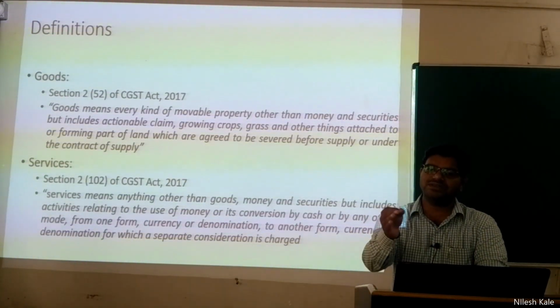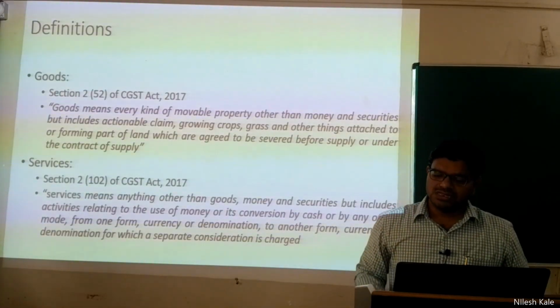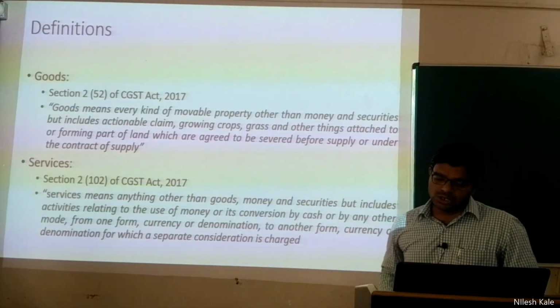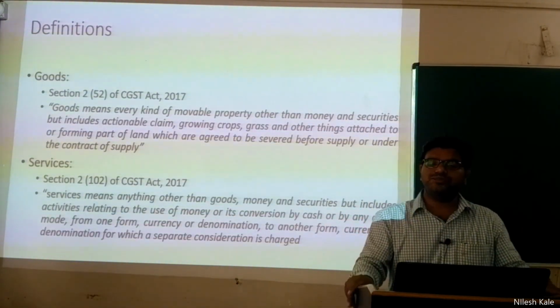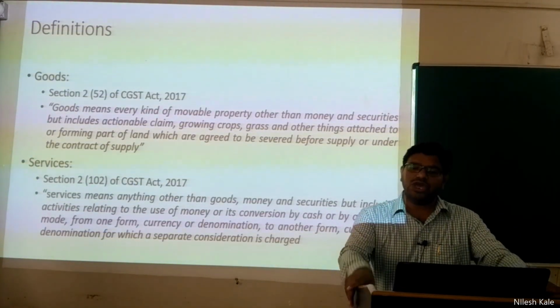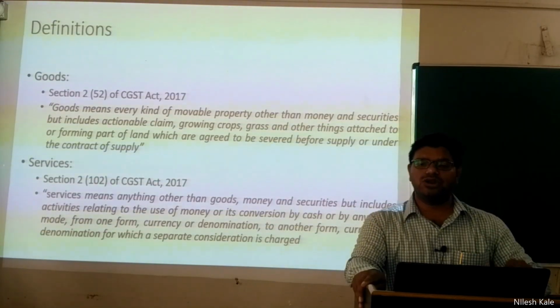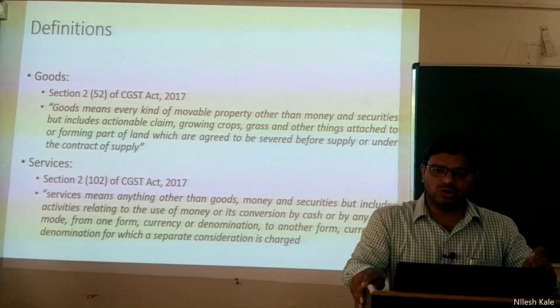In my next video, I will be speaking about actionable claim. Okay, now the basic definitions, right? We will start with section 2, subsection 52 of the CGST Act, which says goods means every kind of movable property. Now every kind of movable property, you take any movable property, we will call that a good only.